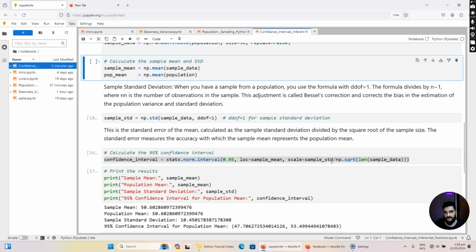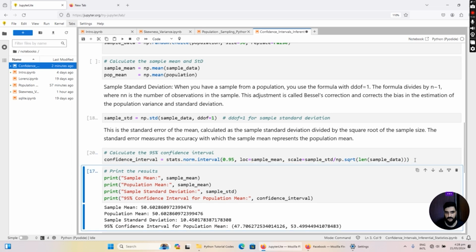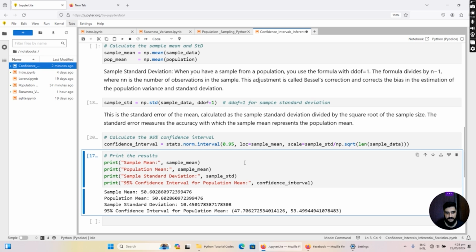Once we have declared our Python statement here, let me run this block of code for you. After that I'm displaying the values by using the print function, printing the values of sample mean, population mean, sample standard deviation, and our confidence interval, which is the range in which the estimate will represent the population mean.